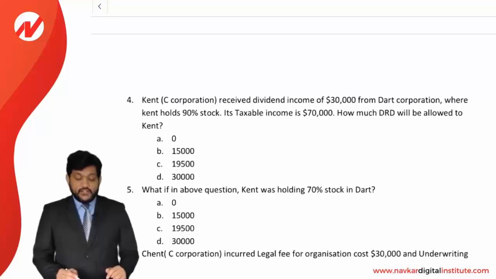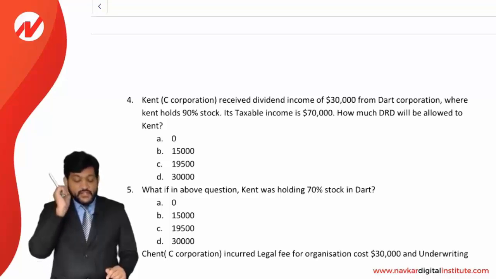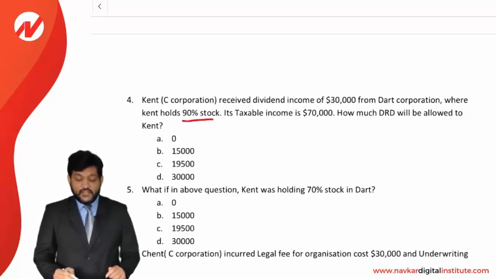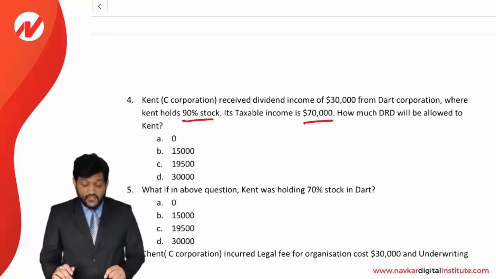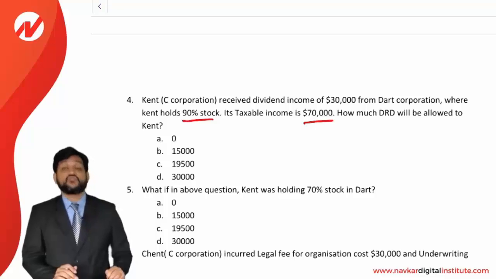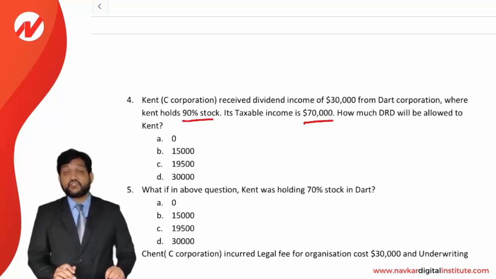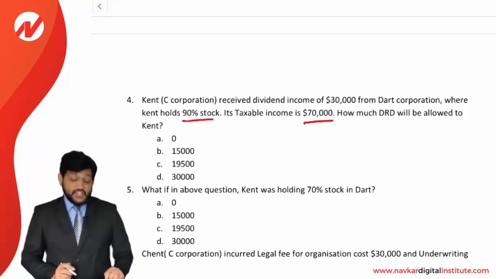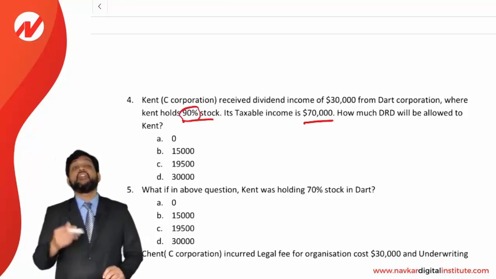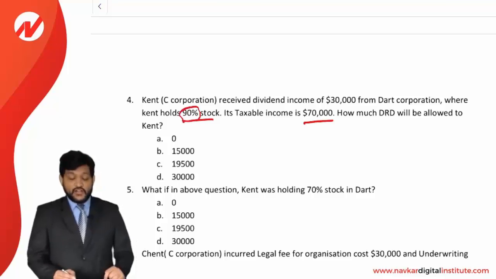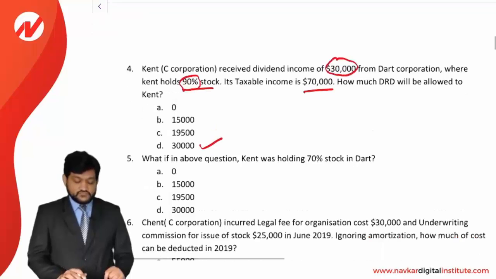Kent, a C corporation, received a dividend income of 30,000 from a DART corporation where Kent holds 90% of the stock. Its taxable income is 70,000. How much DRD will be allowed to Kent? Look at this. Dividend is 30,000 and the taxable income is 70,000. Whichever is lower, so it is going to be 30,000. And what will be the percentage of DRD? You are holding 90% of the stock, which is more than 80%. That's why your DRD percentage will be 100%. So you will receive 100% DRD, that is 30,000. 30,000 is the correct option.